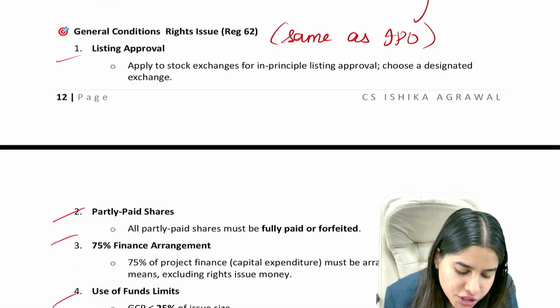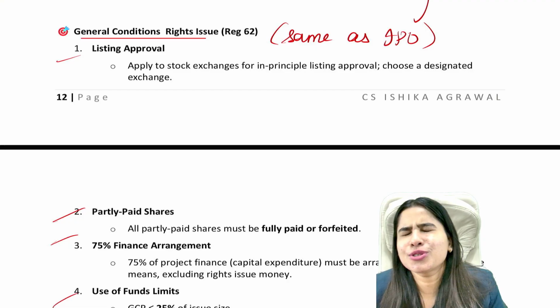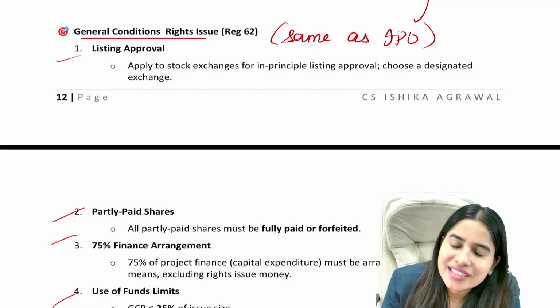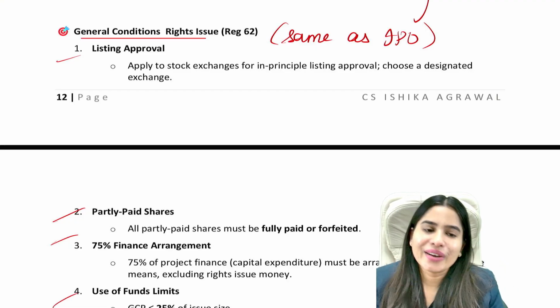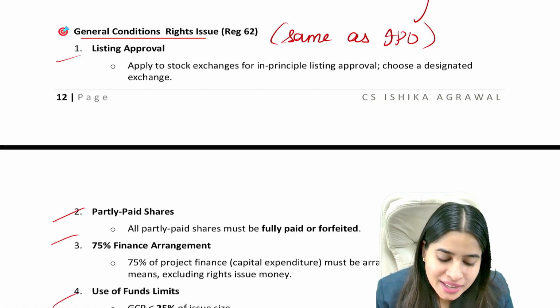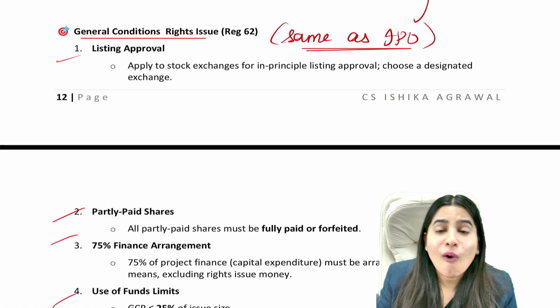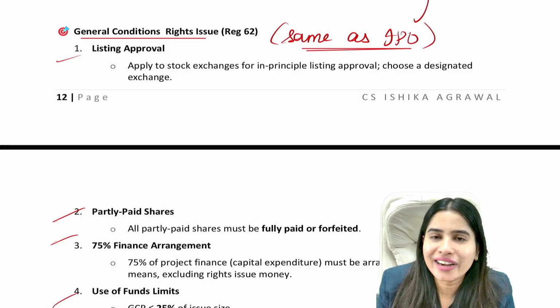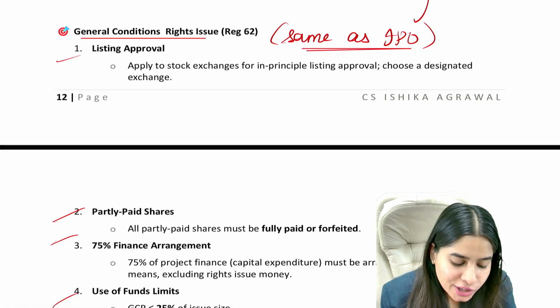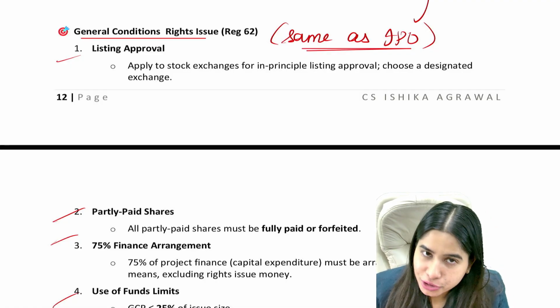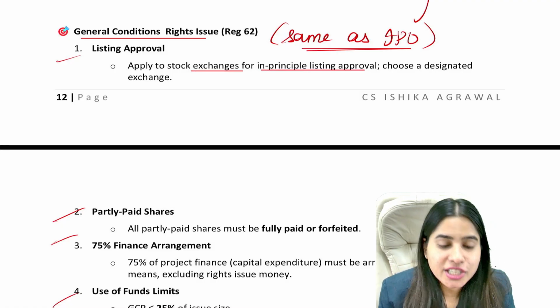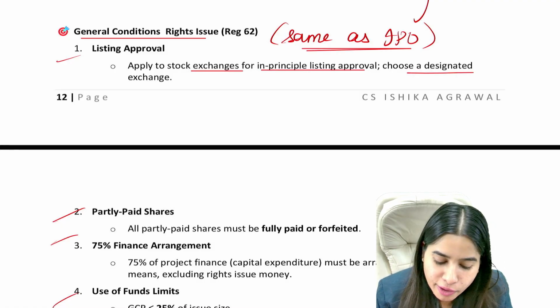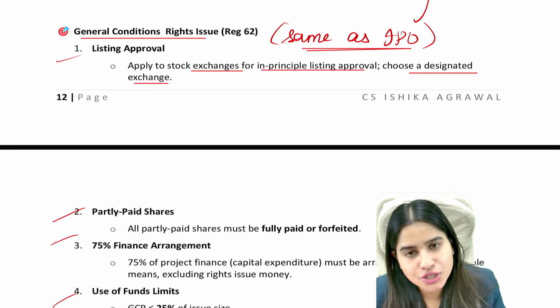Now some general conditions to make a right issue, and guys, I am so happy to tell you that all the general conditions are the same as IPO. Only 2-3 extra points are here. Same as IPO and FPO. All the general conditions that are going to come are same to same, which we have already discussed in IPO. First, whenever you make a right offer of new shares, you have to apply to the stock exchange for getting the listing approval, and you have to choose one of them as the designated stock exchange.